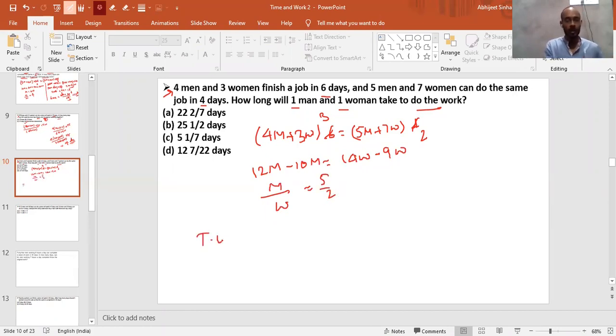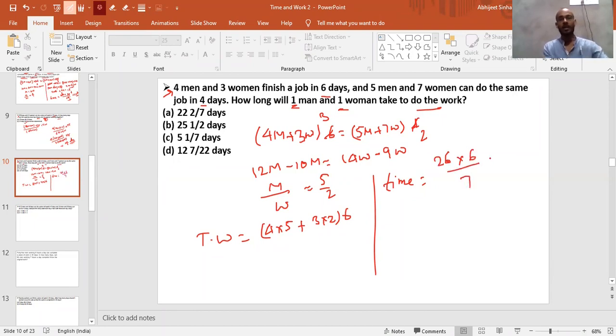Now we need to calculate the total work. The total work is 4 times m, which is 4 into 5, plus 3 times w, which is 3 into 2, into the number of days, which is 6. The time they will take, as there is only 1 man and 1 woman, so total work is 20 plus 6, which is 26, into 6 upon 7.